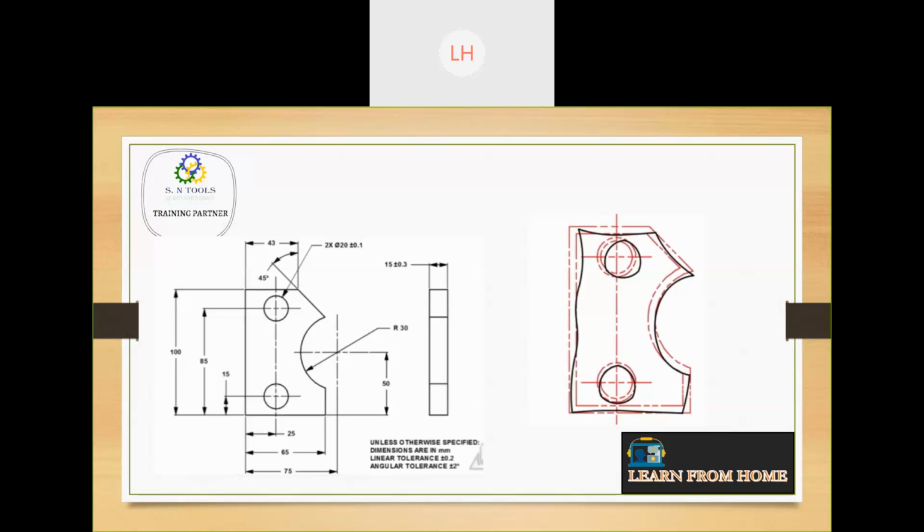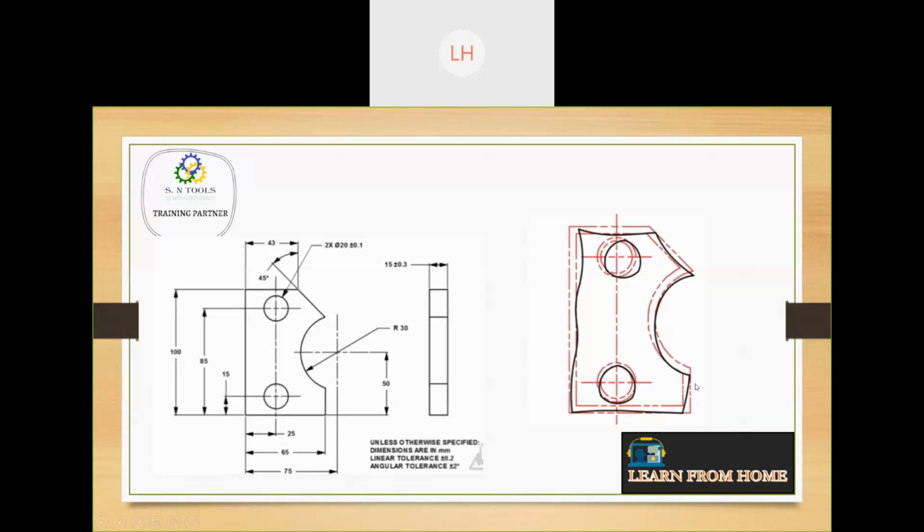If you see this here in the left side figure, there is no tolerance or anything mentioned here, but the dimensions are given. Now it is according to the dimension only. So everything is according to the dimension. The problem is here it is not flat or perpendicular. The whole position is not proper. Here the circularity is not there.